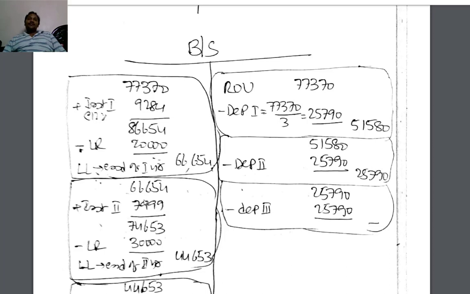Second year beginning, liability is 66,654. By adding interest 7,999, liability increases to 74,653. Then we will pay lease payment of 30,000. Liability reduces to 44,653 at the end of second year.